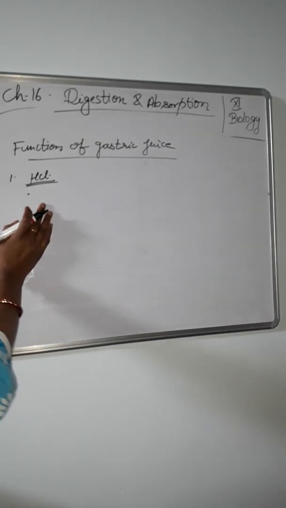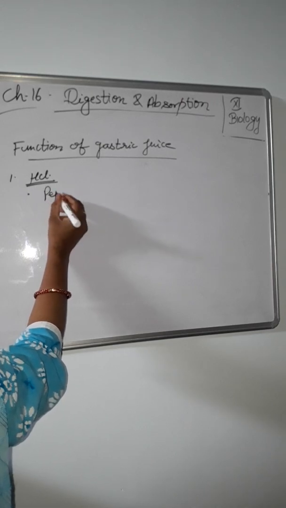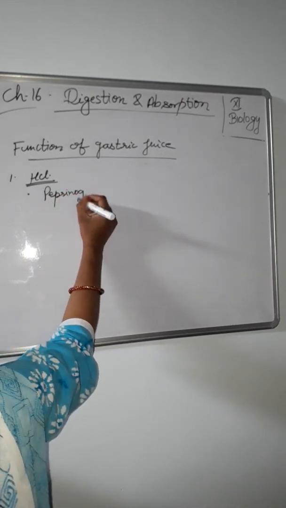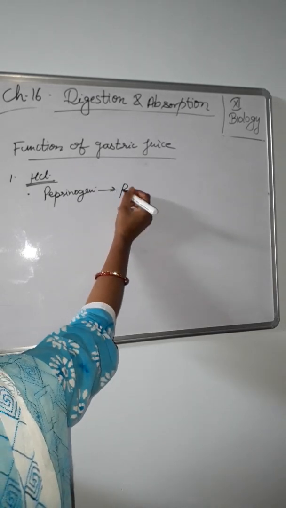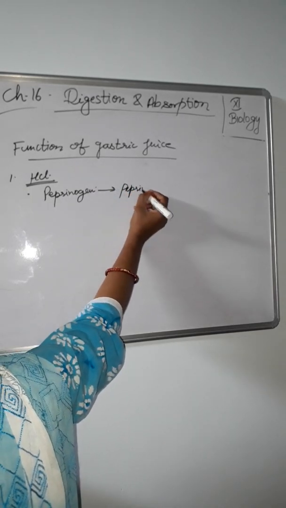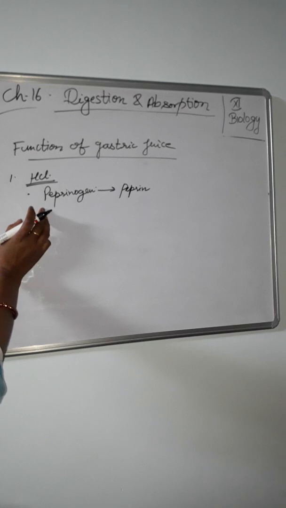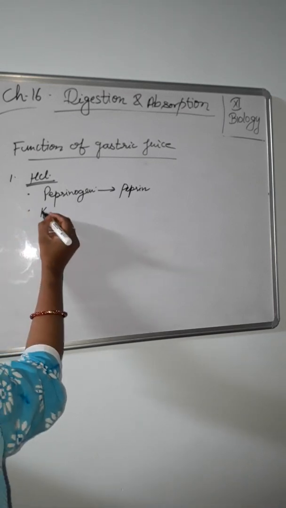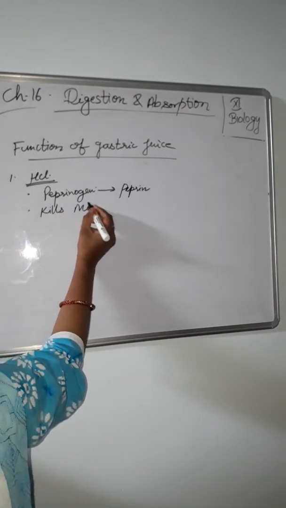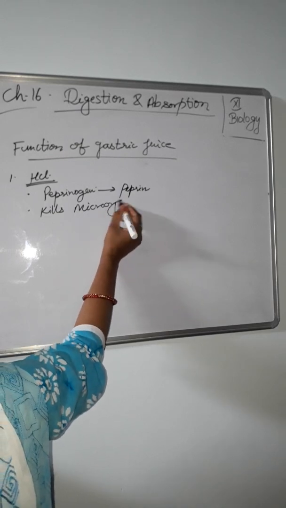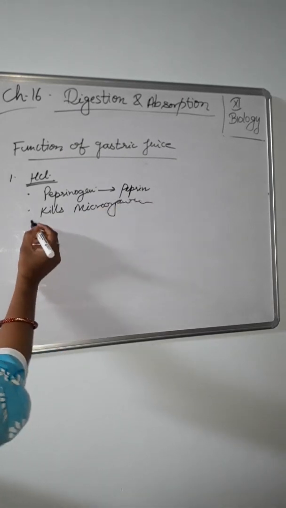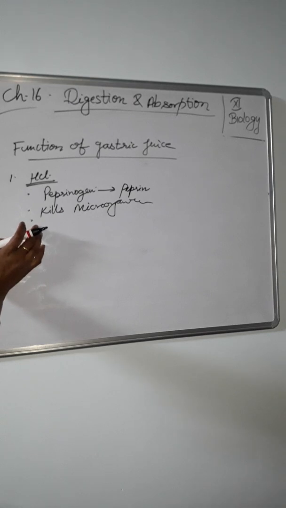Conversion of pepsinogen into pepsin. HCl converts pepsinogen into pepsin. Second, it kills many bacteria and microorganisms. Next, because of the presence of HCl, the gastric chyme, partially digested almost liquefied food, is acidic in reaction.